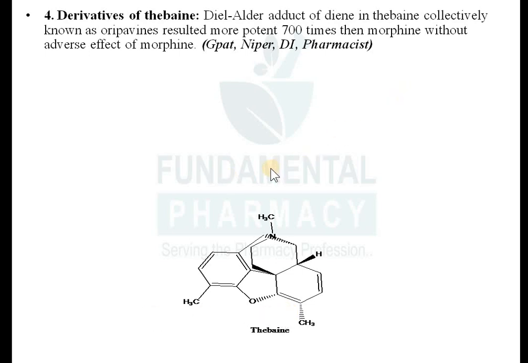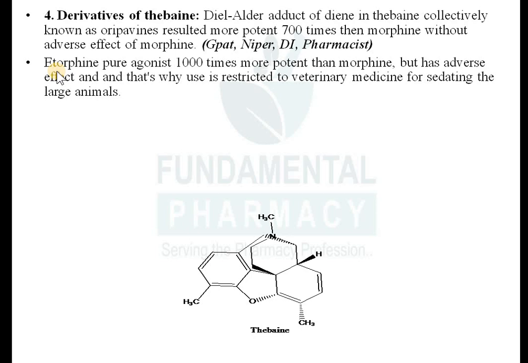So derivative of thebaine. So Diels-Alder adduct of diene and thebaine, collectively known as oripavines. Okay, Diels-Alder adduct of diene and thebaine. If the diene you have added here on the terminal nitrogen, that will result in oripavines, which will get you more potent, that is 700 times more potent than morphine, without adverse effect of morphine.